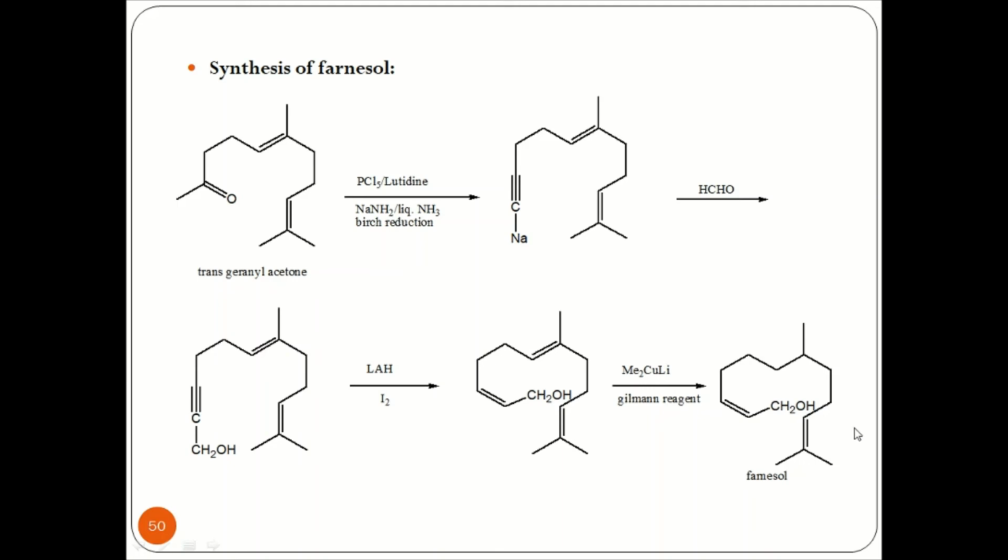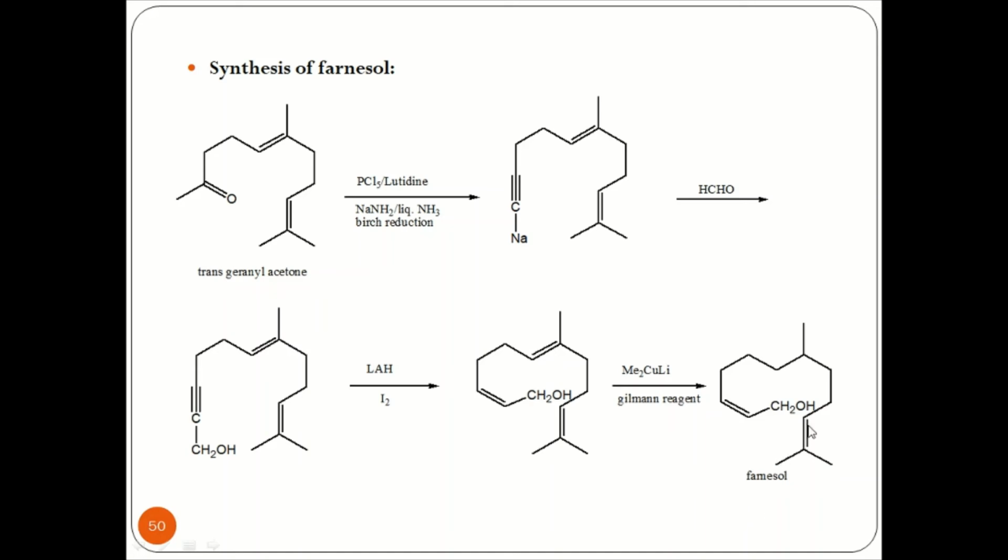Here the Gilman reagent reduces the double bond so that I will get a farnesol system. So trans-geranyl acetone, in the presence of Birch reduction, gives me an acetylenic component. This acetylenic component reacts with formaldehyde to give an acetylenic alcohol. This acetylenic alcohol reacts with lithium aluminum hydride in the presence of iodine to give me an allylic alcohol. Further, this allylic alcohol reacts with dimethyl copper lithium, which is called Gilman reagent, reducing this double bond to give the farnesol component.